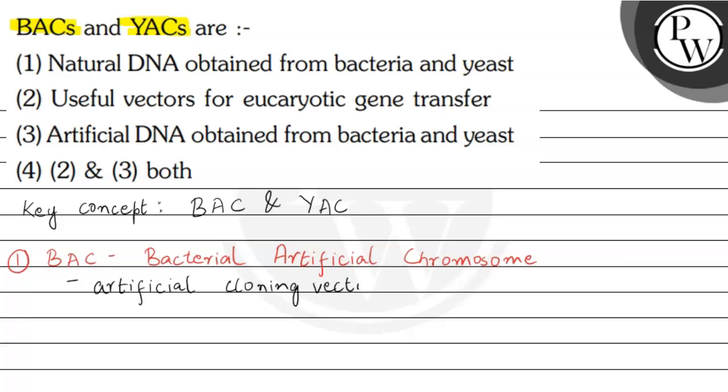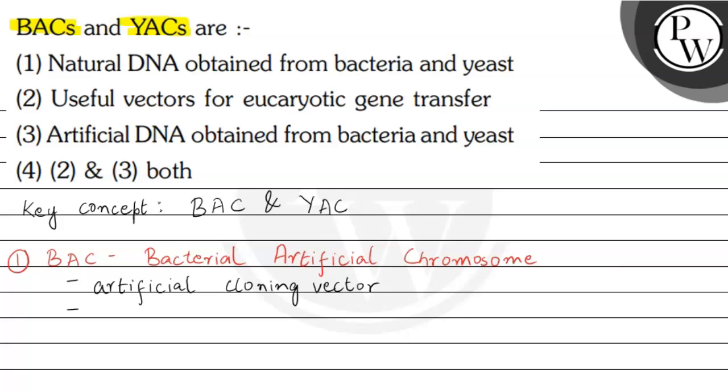So bacterial artificial chromosomes are designed from a particular plasmid of the bacteria, and it is designed artificially based upon our own needs. So bacterial artificial chromosomes are much better cloning vectors as compared to simply just the plasmids of bacteria.